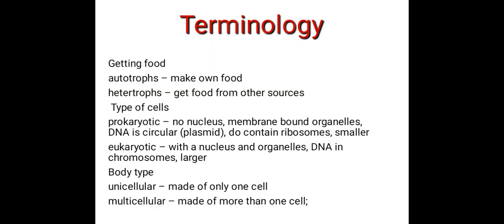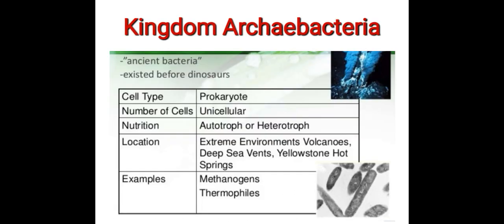Terminology: getting food. Autotrophs make their own food; heterotrophs get food from other sources. Type of cells: prokaryotic, no nucleus, no membrane bound organelles, DNA circular, contain ribosomes; eukaryotic. These are just common terms which we know already. And kingdom Archaebacteria.